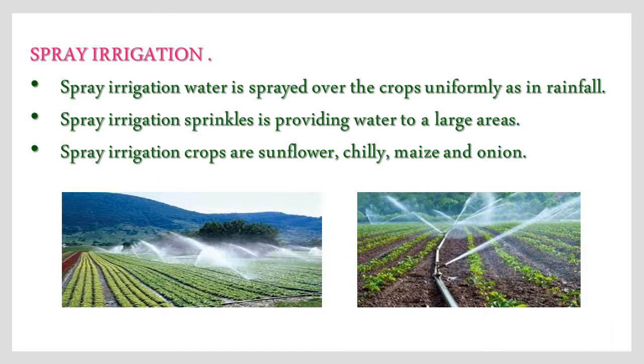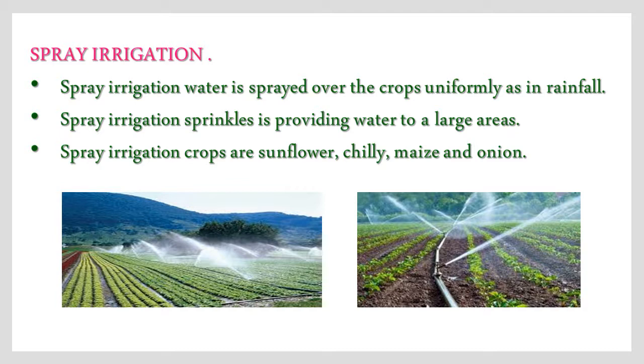Children, second one is spray or sprinkler irrigation. In spray irrigation, water is sprayed over the crops uniformly as in rainfall. Spray irrigation sprinklers provide water to large areas. Spray irrigation crops are sunflower, chili, maize and onion.